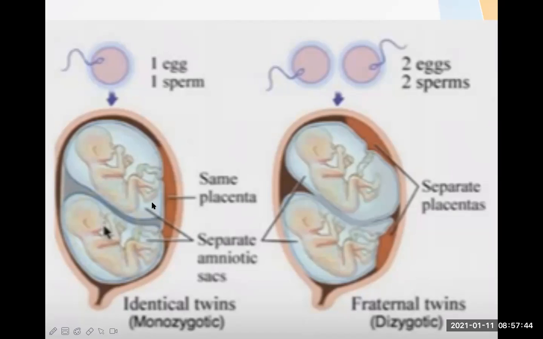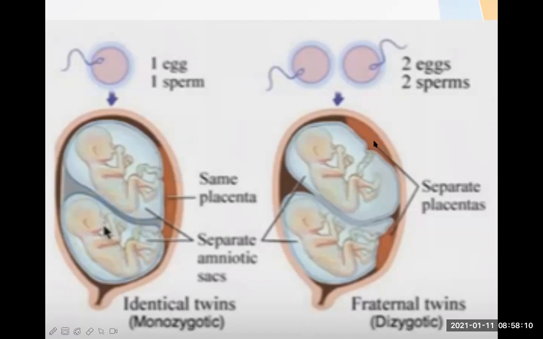In this case, see, the placenta is one. Same placenta, but there are two separate amniotic cavities or sacs, and these are known as identical twins because they develop from only one zygote. So most of the features will match with each other. These are monozygotic twins, or identical twins.